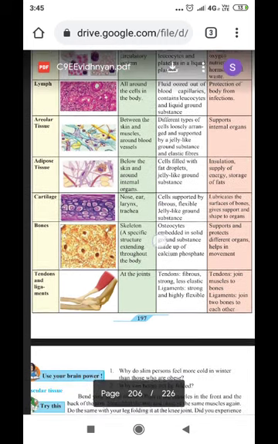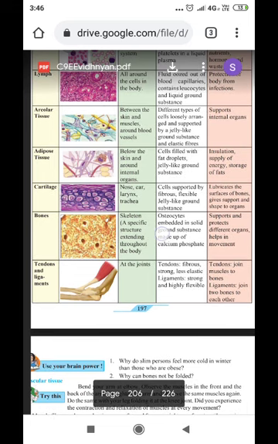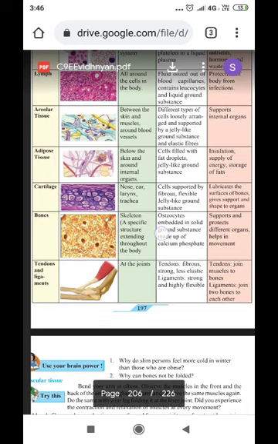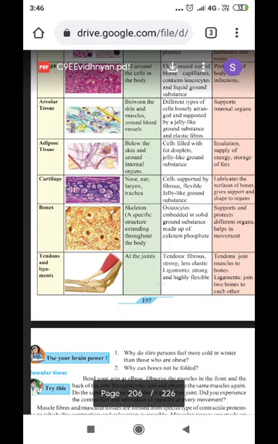Then areolar tissue, which as the name suggests has air space, a gap between the skin and the muscles and around the vessels. Different types of cells are loosely arranged and supported by a jelly-like substance and elastic fibers. It supports the internal organs.